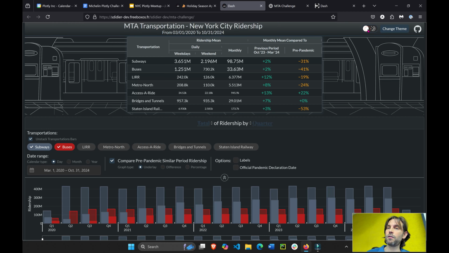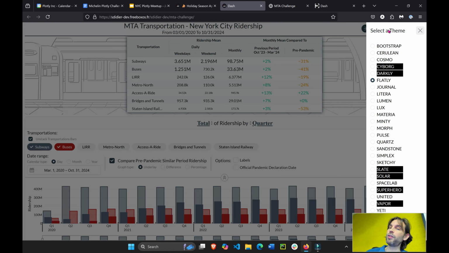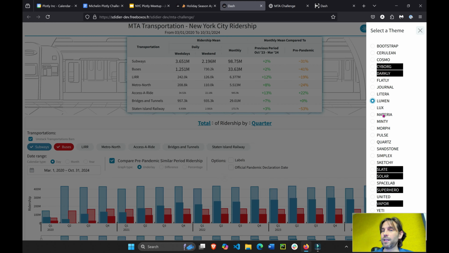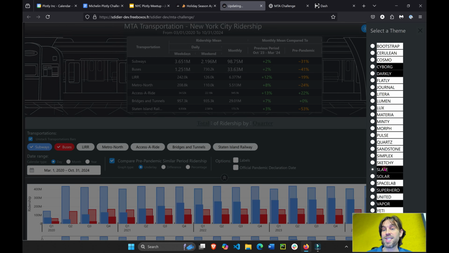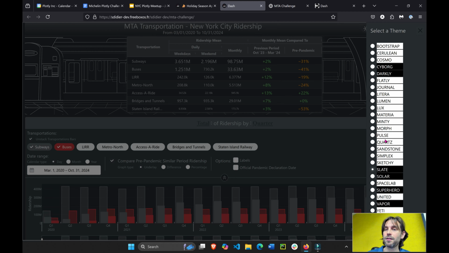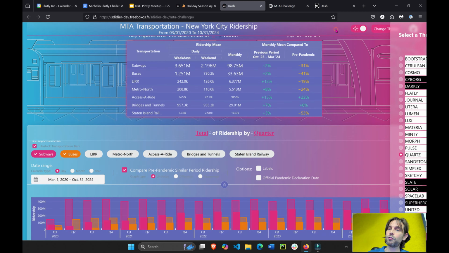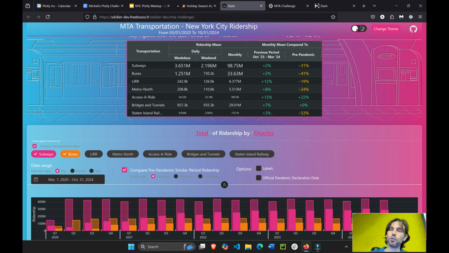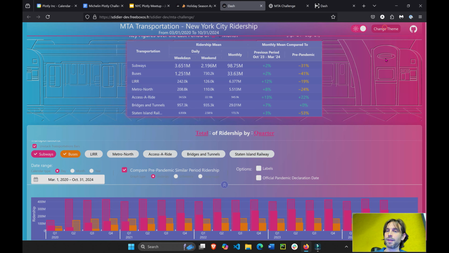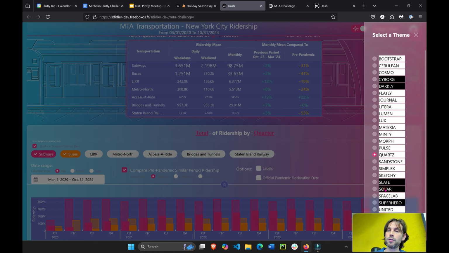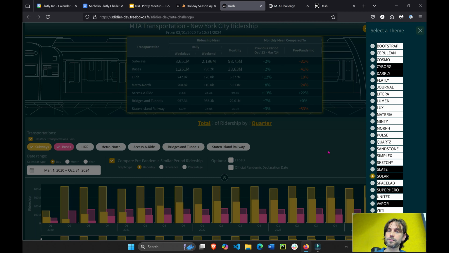This is not just light and dark, but actually the whole theme and style. These are Bootstrap themes. Do we want Lumen? We choose slightly different colors: Materia, Slate. I kind of like Slate a lot, Quartz. And when we choose a theme, we can then choose whether we want it light or dark. I'm going to go back to the original one, Solar, the default one.